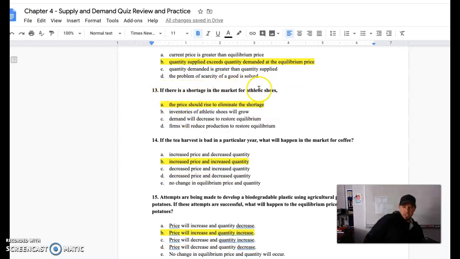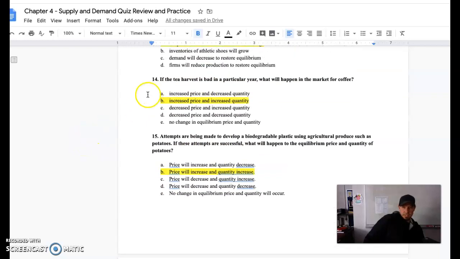If there's a shortage in the market for shoes, what's going to be the result? Well, the price should rise to eliminate that shortage. Anytime there's a shortage, we're going to see upward pressure on price, and the price will rise. That will eliminate the shortage.